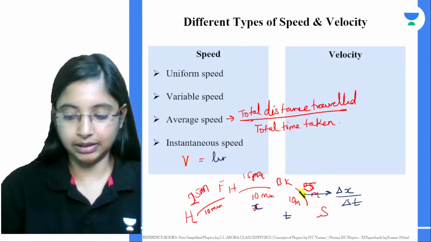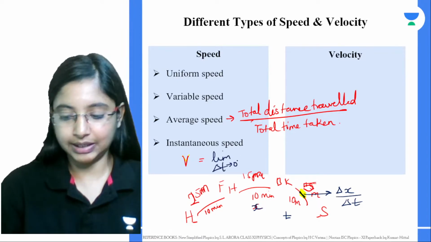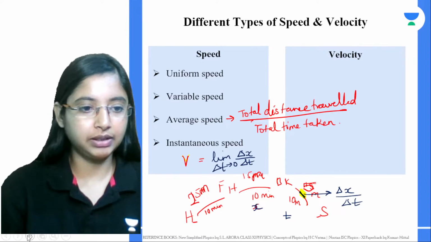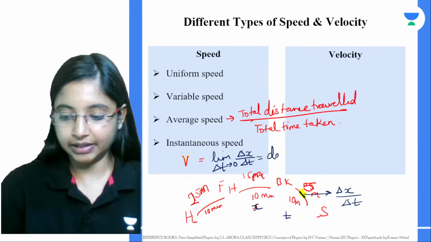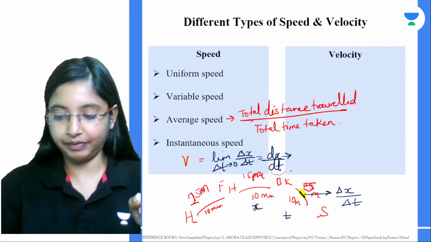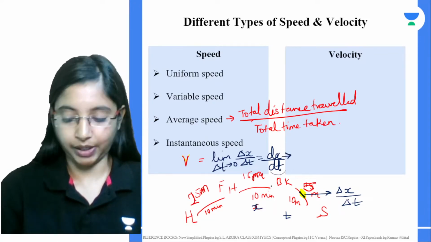You can give it as the limit delta T going to 0 of delta X by delta T. This quantity is nothing but dx by dt, the first derivative of distance x with respect to time.